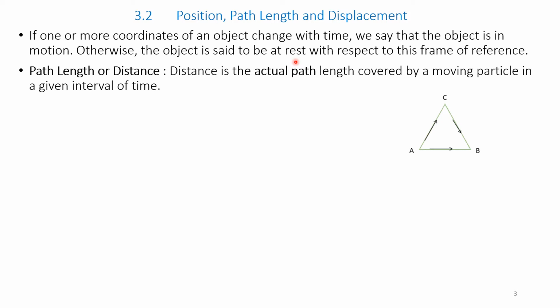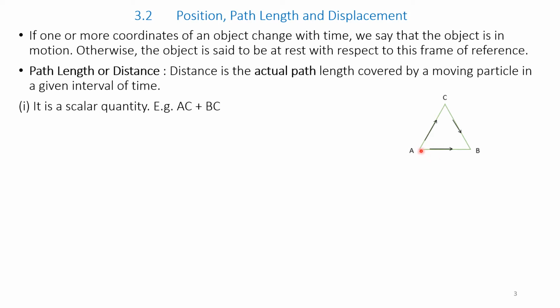Path length. Distance is the actual path length covered by a moving object in a given interval of time. For example, please see the figure on the right hand side.